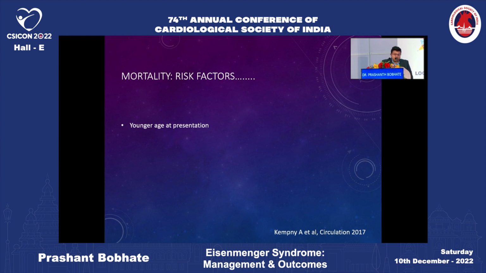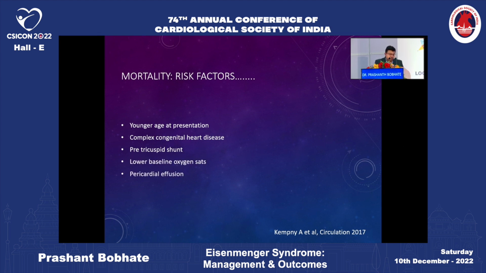If the patient is younger, so if you have a pediatric patient with Eisenmenger syndrome, the prognosis is much worse as compared to an adult patient. Patients who have complex congenital heart disease, transposition of great arteries, isomerisms, DORVs, AV canal defects have much more risk of death as compared to the simple lesions. Patients with pre-tricuspid shunt, so ASD with Eisenmenger syndrome, is much worse as compared to a VSD or a PDA with Eisenmenger syndrome. Lower baseline saturations are associated with high mortality, and so is the presence of pericardial effusion.